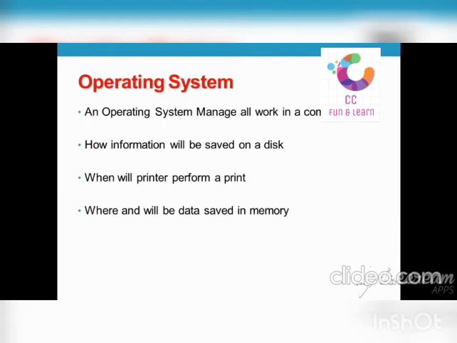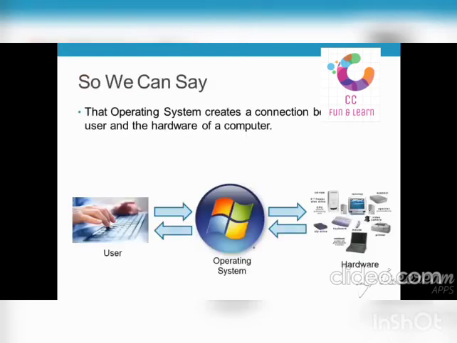Similarly, we can say the job of the operating system is to facilitate the user of the computer. An operating system manages all work in a computer: how information will be saved on a disk, when the printer will perform a print, where and when data will be saved in memory. So we can say that the operating system creates a connection between the user and the hardware of a computer.